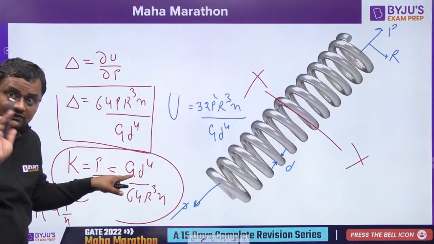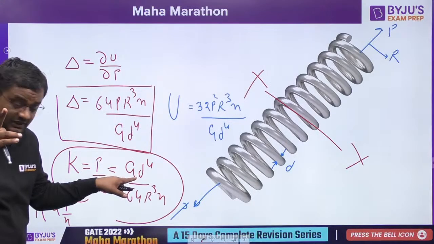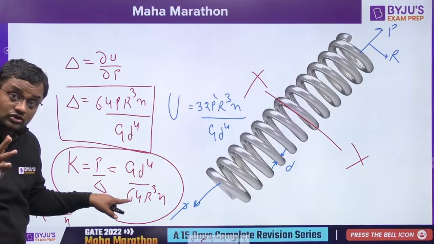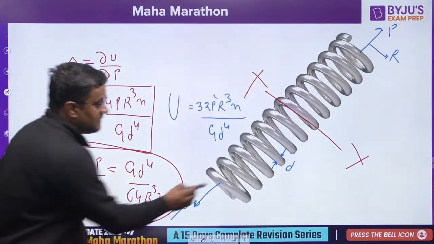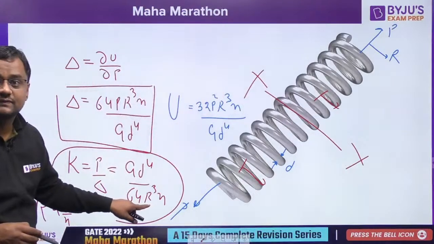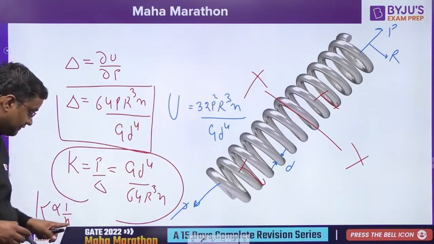Material will not change, G will not change, D is also not changing. If I cut the spring in 2 parts, G, material, D, 64 not changing, R is not changing. For this part also R is this, for this part also R is this. What is changing? N, the number of turns. If I cut in 2 equal parts, stiffness will be doubled because N will be half.